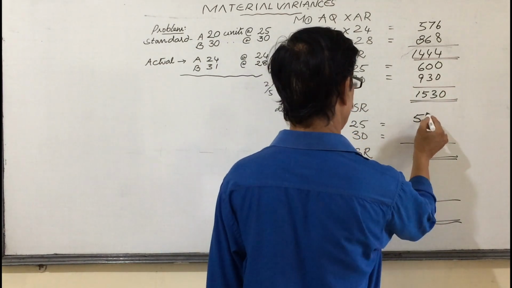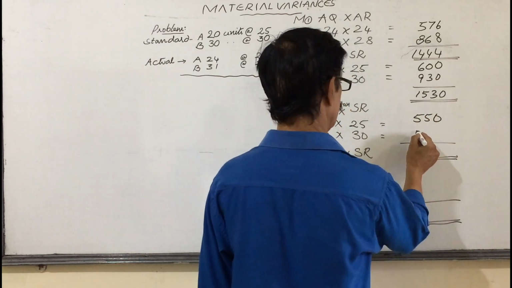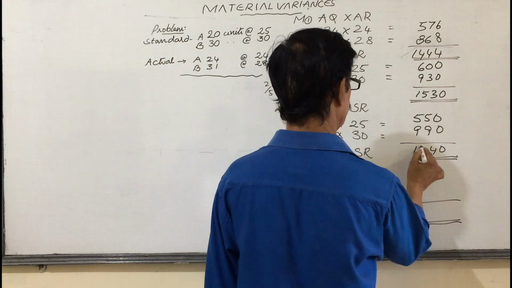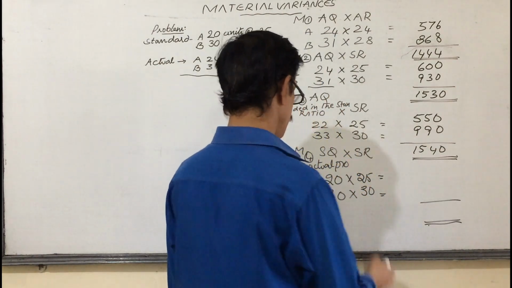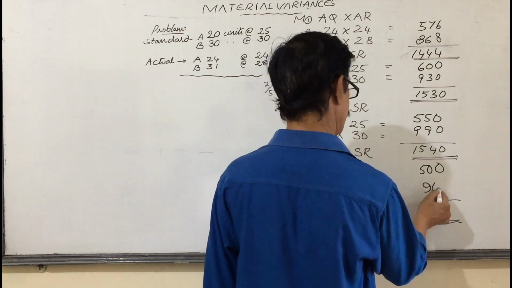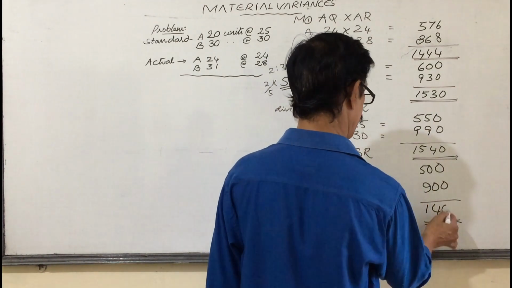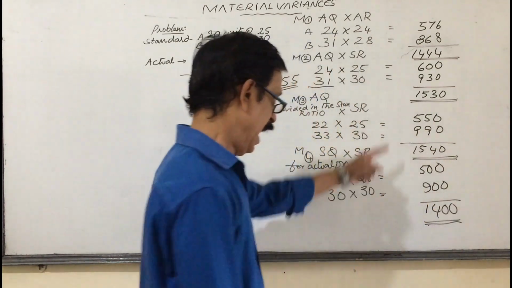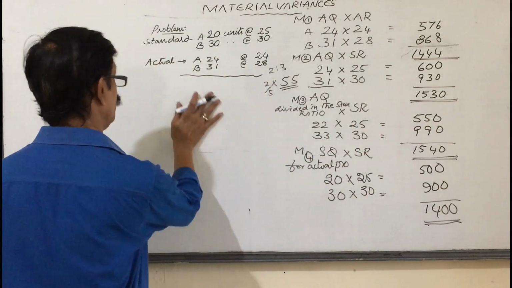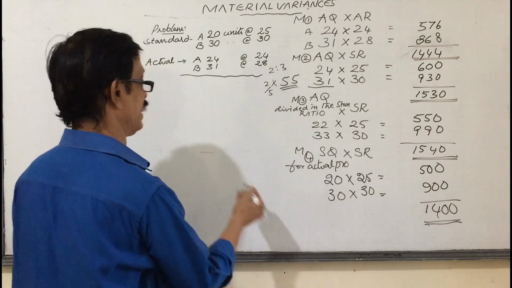This is 550, 990. This is 25 twos are 500, 33s are 900. That is equal to 1400. After getting these four totals, now we are finding out the variances.